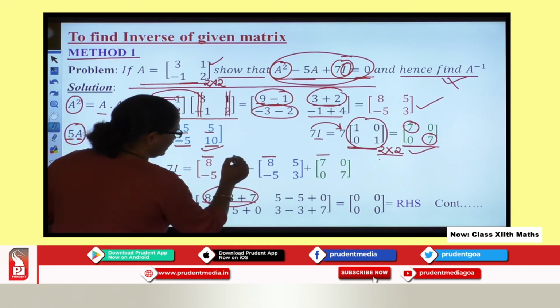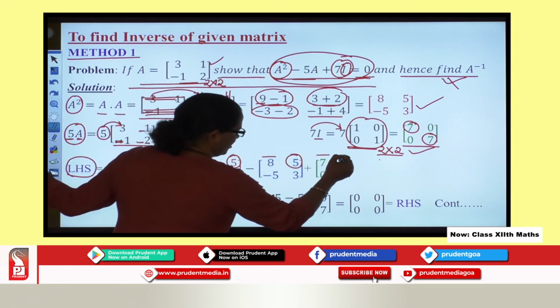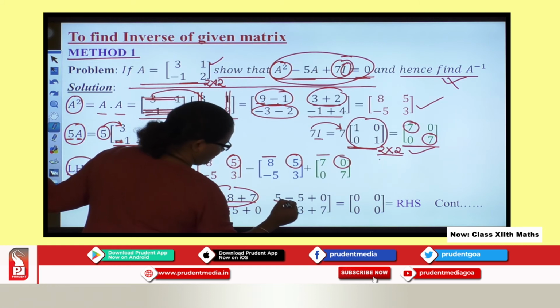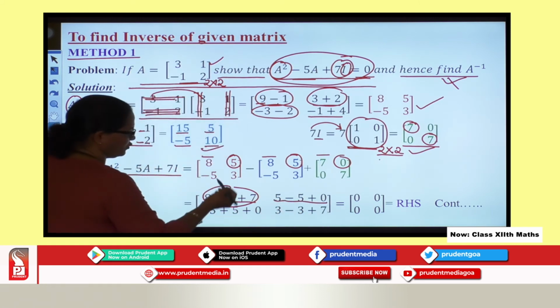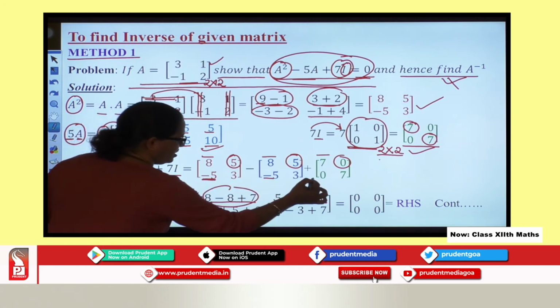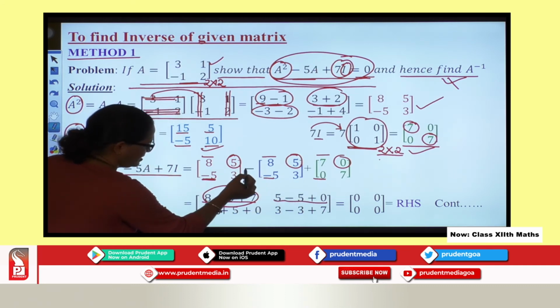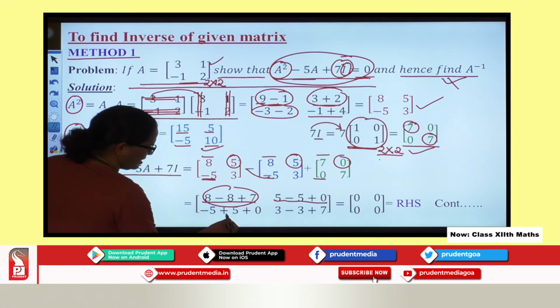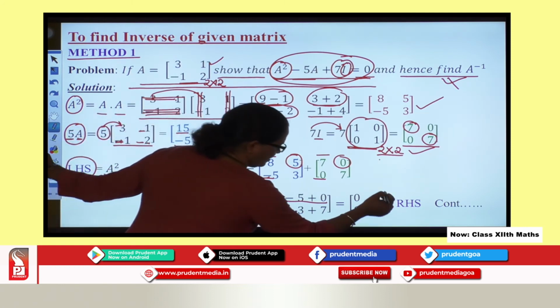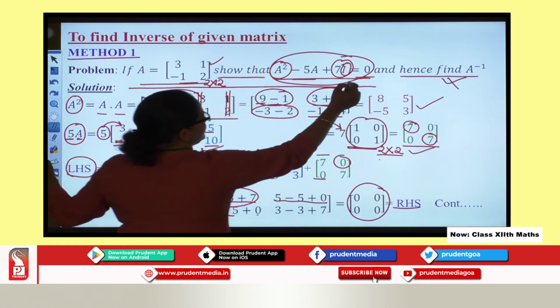Then I want this, so 5 minus 5 plus 0 gives the second entry. To get this entry, I will add all the corresponding elements, and here you can see minus and minus will become plus. So I will get this, and effectively I am getting my RHS, that is 0.